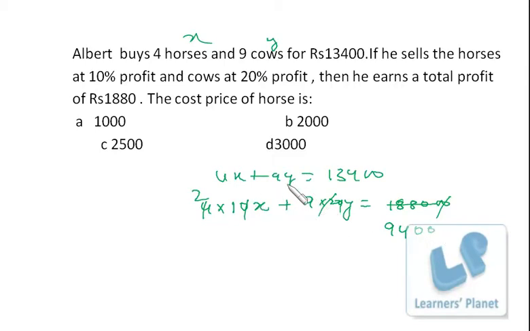Now we deduct this equation from this one, so 2x is equal to 13400 minus 9400, so 13 minus 9 is 4000, sorry, so x is equal to 2000. That is the price of the horse. Okay.